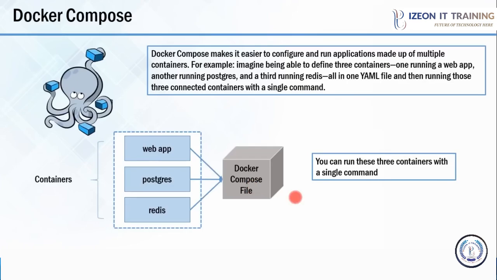Let us understand this with an example. Suppose you want to publish a blog. For that, you'll use CMS. And WordPress is one of the most widely used CMS. So you need one container for WordPress and you need one more container for MySQL as backend. And that MySQL container should be linked to the WordPress container.